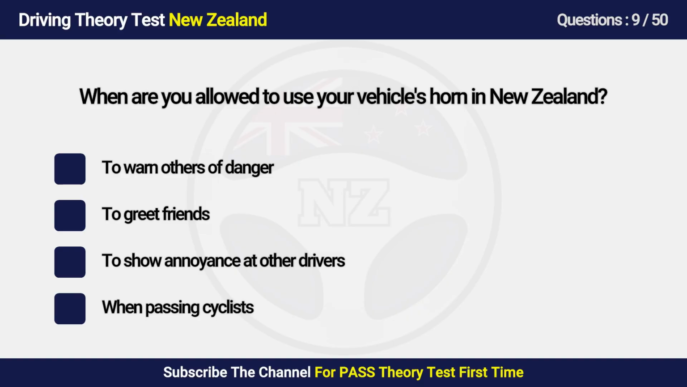Question 9. When are you allowed to use your vehicle's horn in New Zealand? A. To warn others of danger. B. To greet friends. C. To show annoyance at other drivers. D. When passing cyclists.